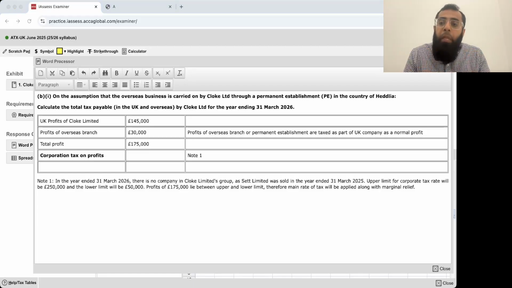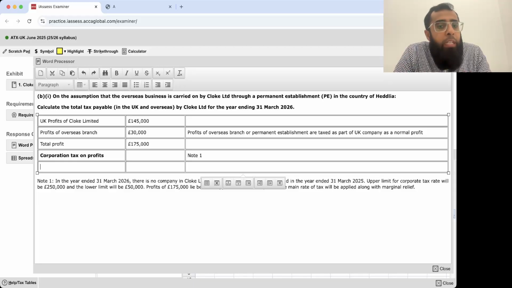Now it is completely your choice. You go with the marginal relief or you use those bands. On the first 50,000 you apply 19% and then you apply that marginal rate of tax. If you remember those concepts, we have already studied them during the course discussions. You can either apply the main rate on the whole profit and then apply the marginal relief, or you can use the tax bands. While calculating the corporate tax, it's completely your choice.